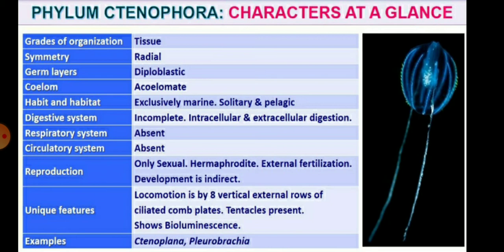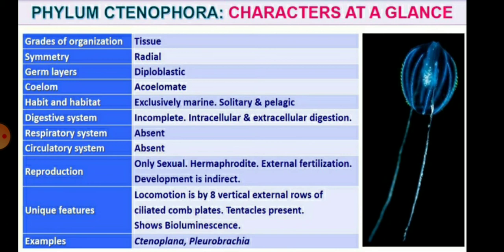The habit and habitat are exclusively marine, solitary and pelagic. The digestive system is incomplete, and intracellular and extracellular digestion is present. Respiratory and circulatory systems are also absent, and reproduction is only by the sexual mode. They are hermaphrodite, with external fertilization, and the development is indirect.